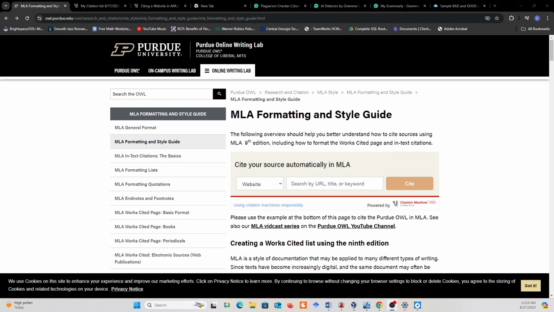So, one of the first tools that I tell, and I have it pulled up on the screen, I tell any undergrads, is the Purdue OWL website for MLA formatting.